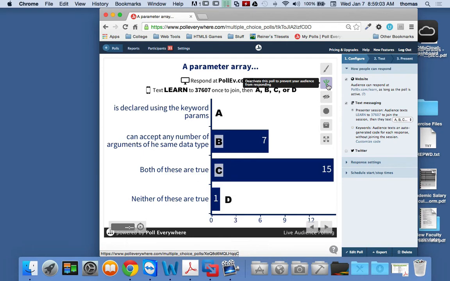I was typing "he" instead of "the," right? Of the same data type. Yeah, that would be true as well, right? But this one's definitely not true. Neither of them are true because this one's true. So then this one can't be true, right?